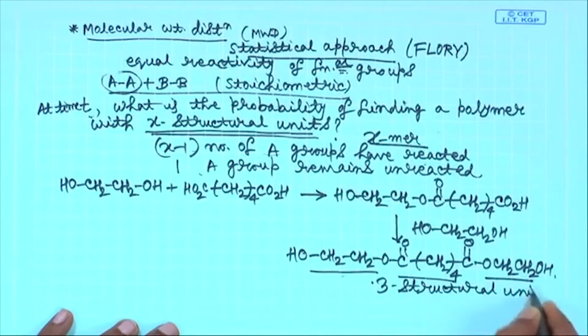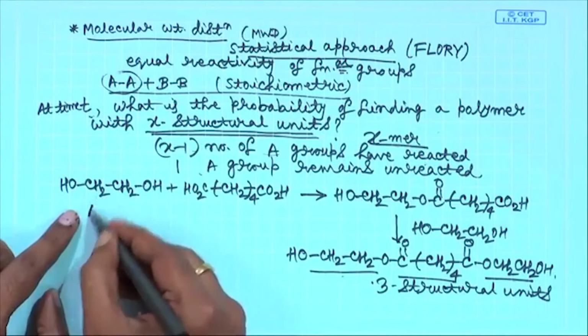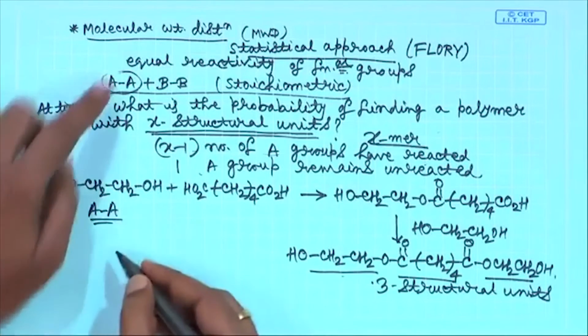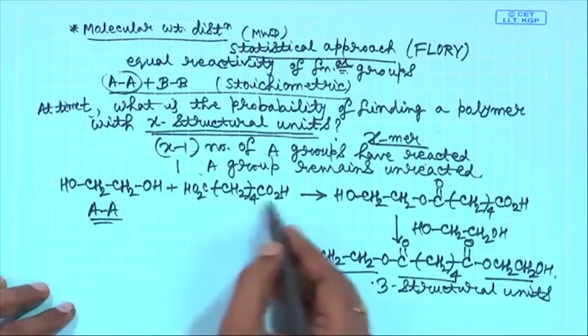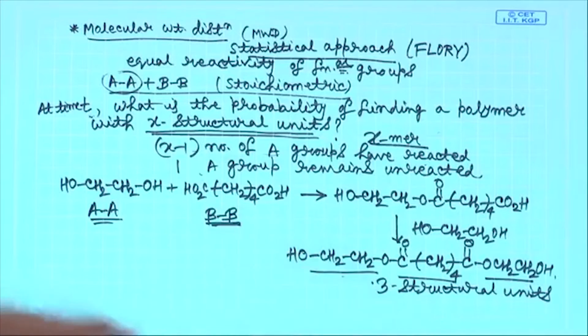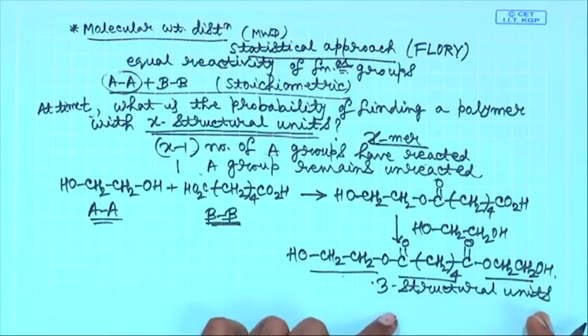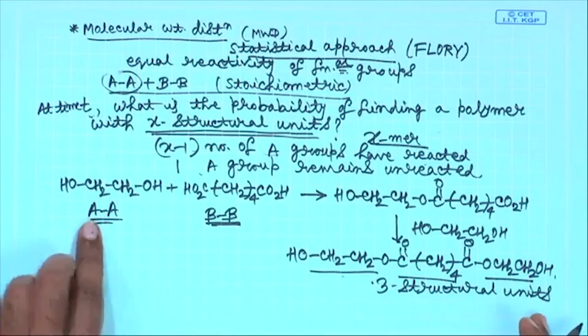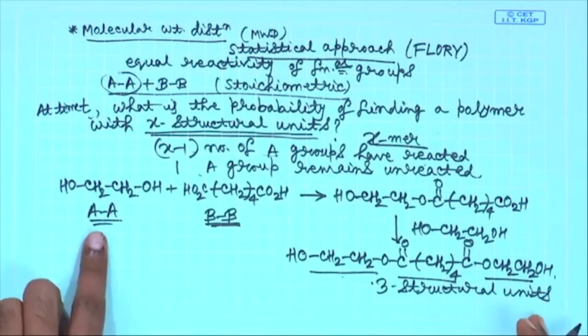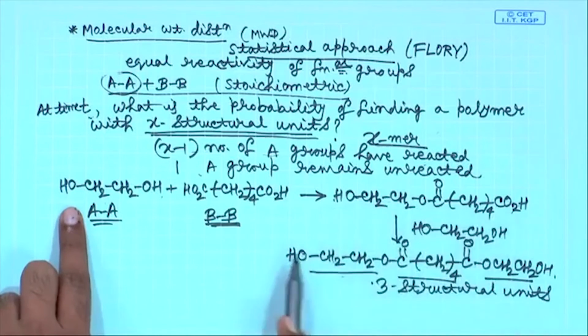Let us say this ethylene glycol I am terming it as the monomer AA in accordance with this, and adipic acid as the monomer BB. So, in the formation of an oligomer in this case with 3 structural units, how many A groups, that means how many alcohol groups have reacted? In the first step 1 alcohol group has reacted.